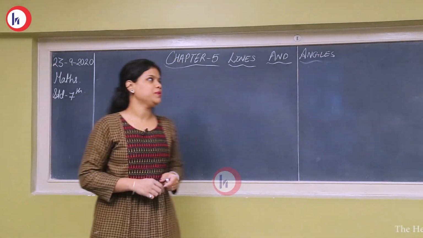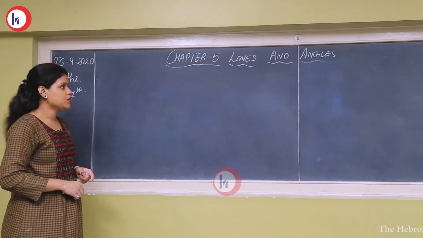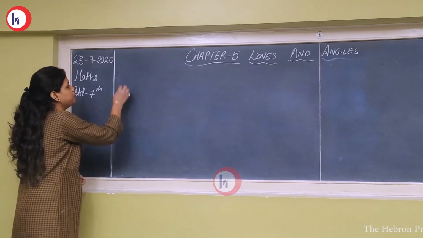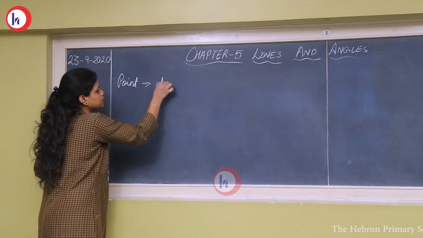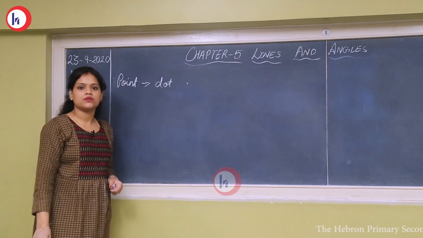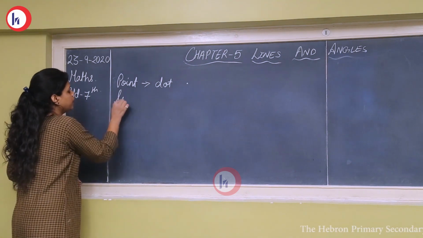So today we will start with chapter number 5, that is lines and angles. So before starting with lines, let's start with point. What is point? Point is a dot. A dot in the plane is called a point. Okay.